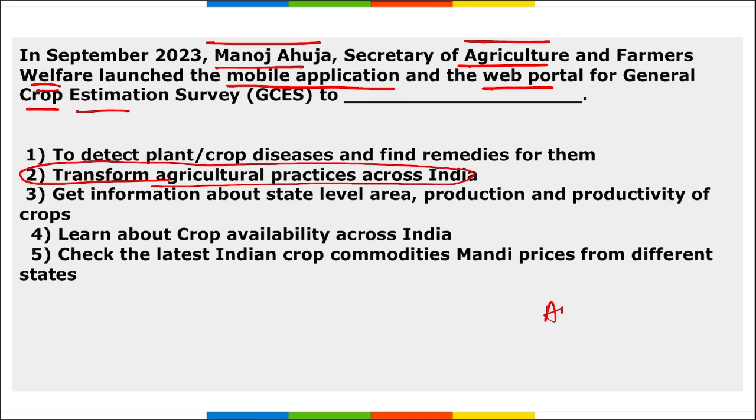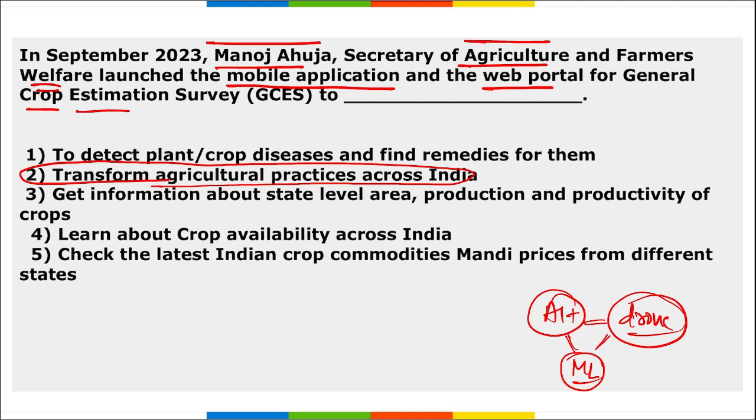We know that artificial intelligence is coming now. We know that drones are available now. We know machine learning is available now. We know with the help of coding, we can implement all these things together and provide benefit to farming. Correct? Agriculture sector can be enhanced and many benefits can be provided to the farmers with the help of this.